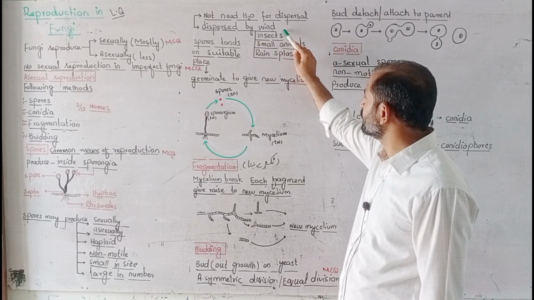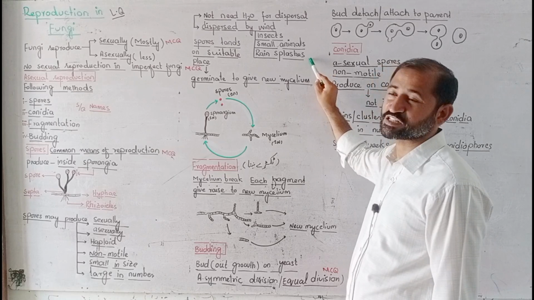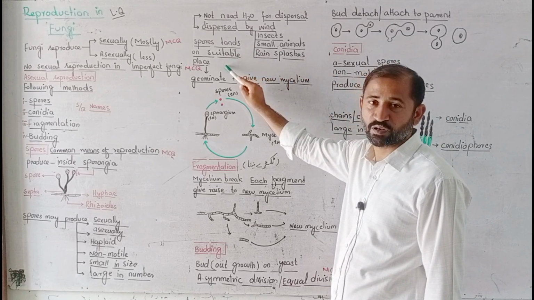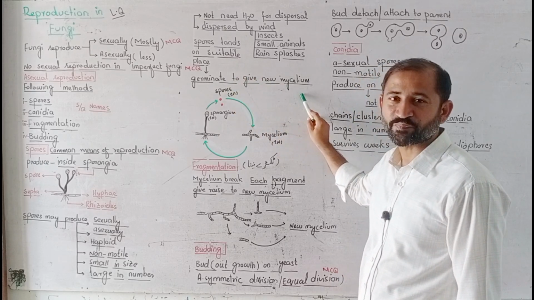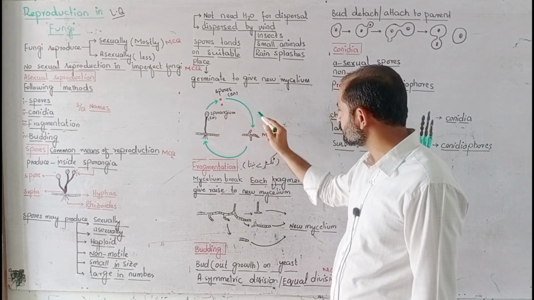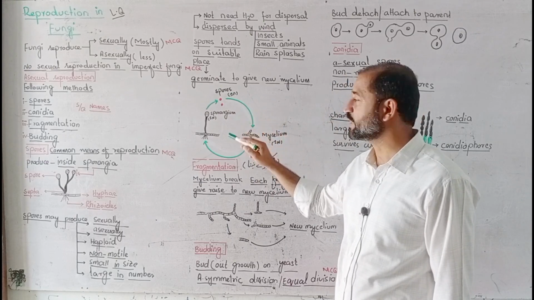They are dispersed by wind, insects, small animals, and rain splashes. Whenever they are dispersed and land on a suitable place, they germinate to give new mycelium.